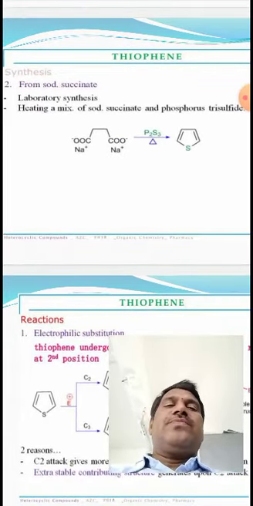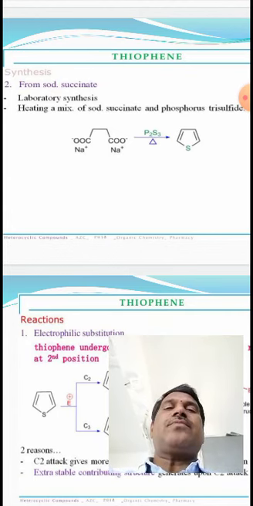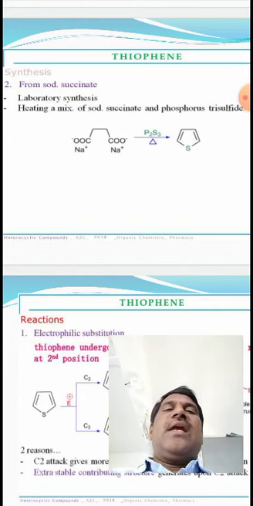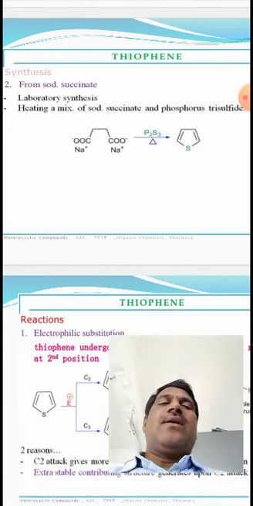The second method of synthesis is from sodium succinate. This is a laboratory synthesis.